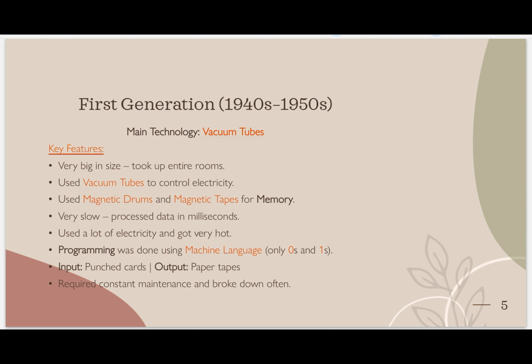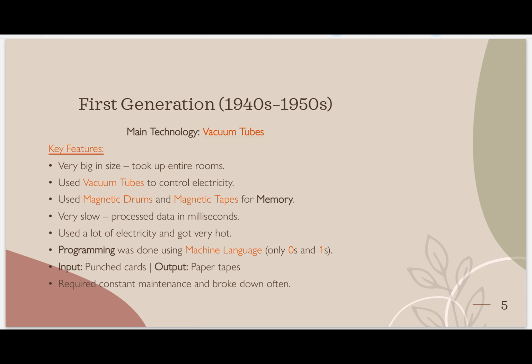I will show you the images of everything further on. Then they were very slow, processing data in milliseconds. Millisecond means one thousandth part of a second. Still, you can imagine how slow it was, because nowadays computers can go in nanoseconds or less than a nanosecond.